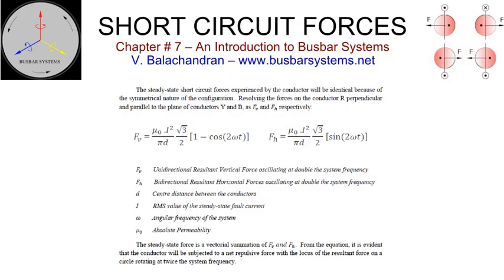For a line-to-line fault on an unloaded line, the waveform will be similar to that of a fault on a single-phase, go and return circuit. The analogy will hold good even for a lightly loaded line or when the ratio of the fault current to load current is significantly high. The force experienced by the conductor will be oscillatory. The steady-state short-circuit forces experienced by the conductor will be identical because of the symmetrical nature of the configuration.